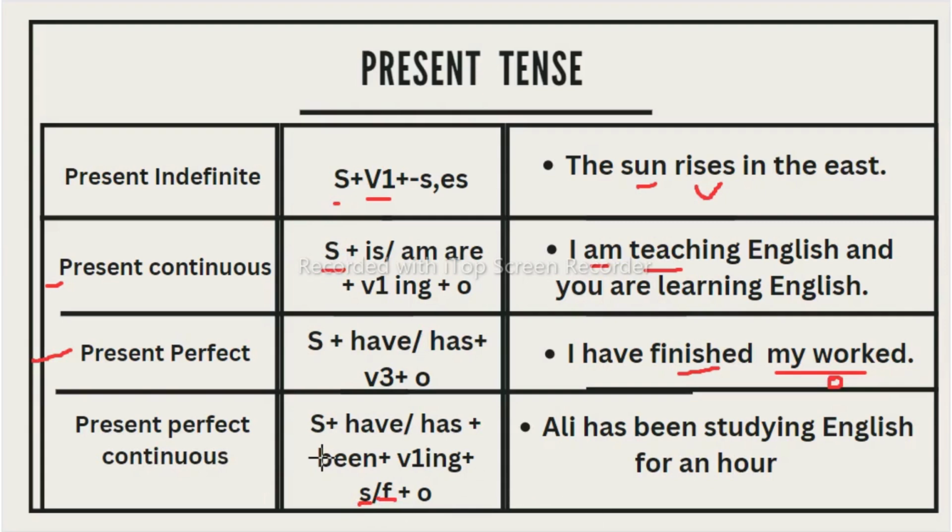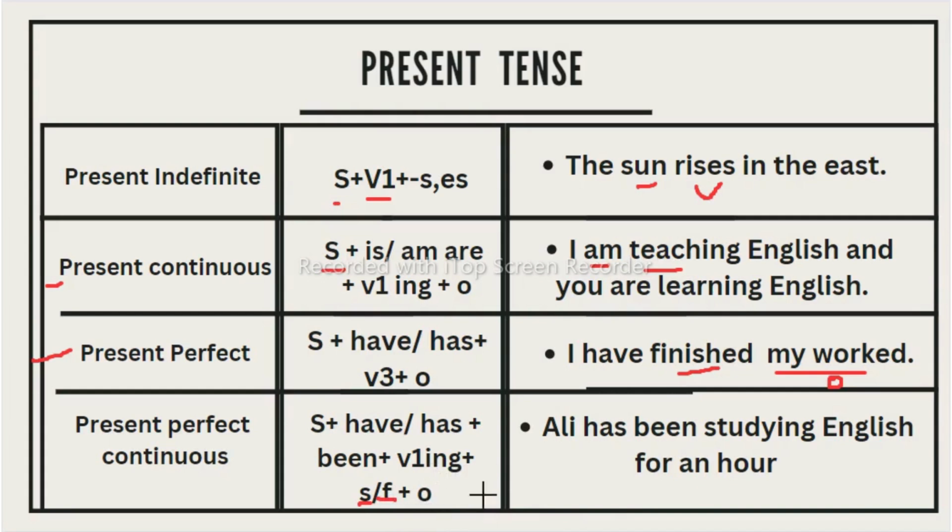Here you can see the structure: subject plus have or has. Just now I told you have and has depend on the subject. If your subject is plural, you need to take have. If your subject is singular, you need to take has. So after the subject, have or has, then you need to take been. Then V4, which is V1 plus ing, then since or for, based on your sentence.